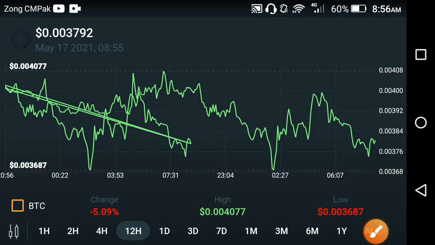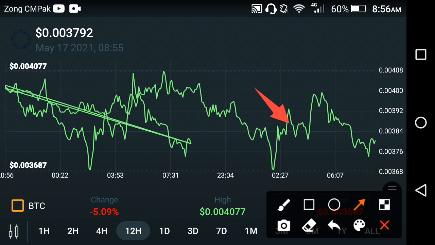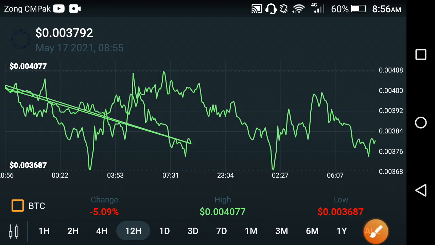As you can see, at this time I'm talking about, the OMI coin starts jumping, so the holders, the people who bought OMI coin, when they reach profit, they decide to sell. Especially short-term investors, I'm talking about the short-term investors. That is why the price chart of the OMI coin is going negative.